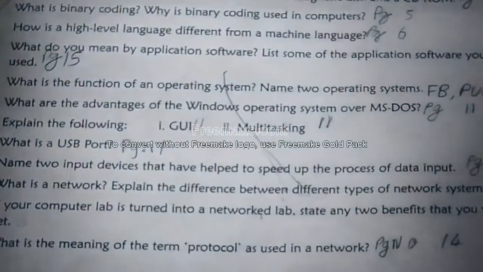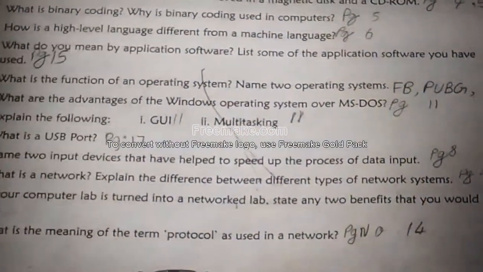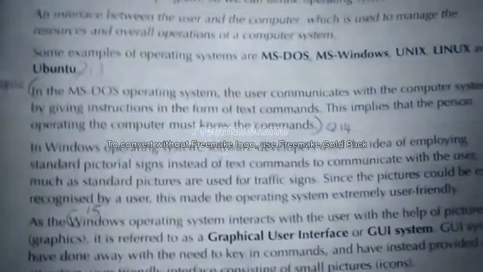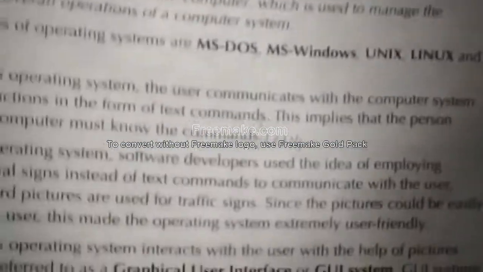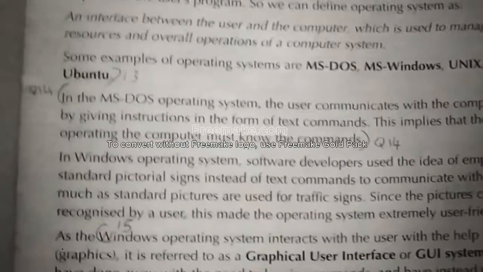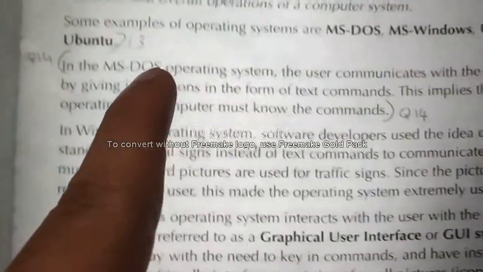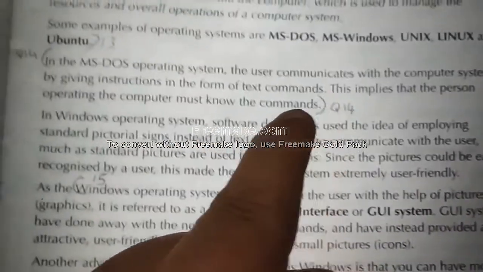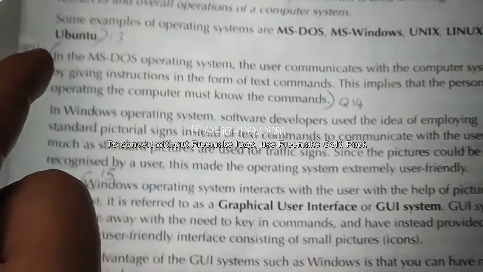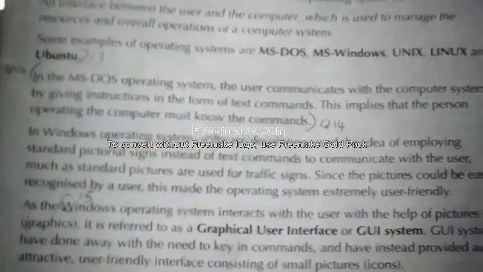14th question. What are the advantages of Windows operating system over MS-DOS? Page number 11. In page number 11, first, second, third, fourth, fifth paragraph you see. In the MS-DOS, from there till the end of the paragraph, known as commands. From 'In the MS-DOS' till 'commands'. This is the answer for question number 14.